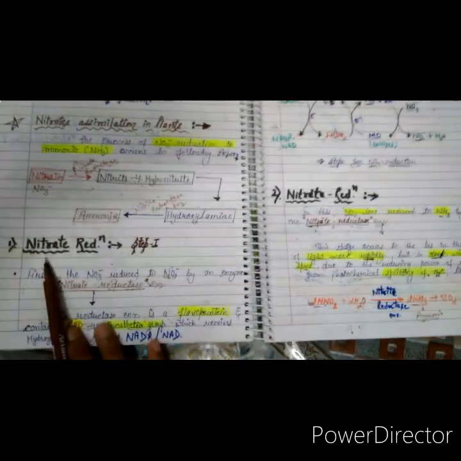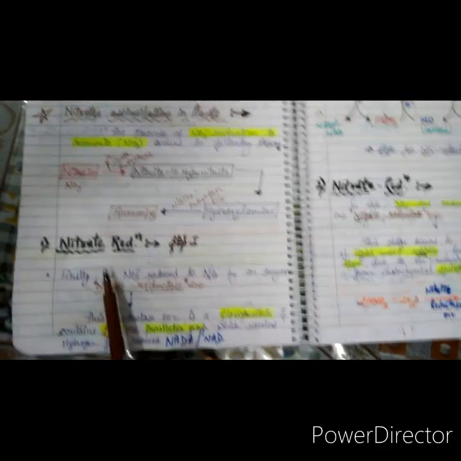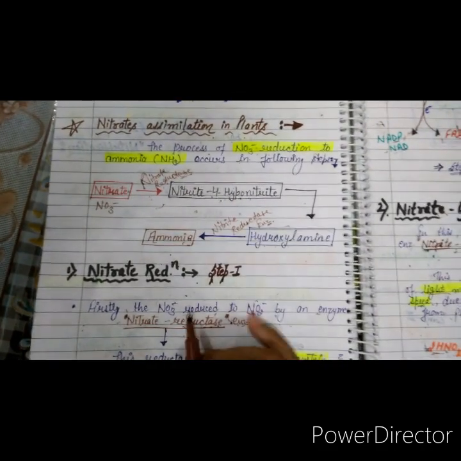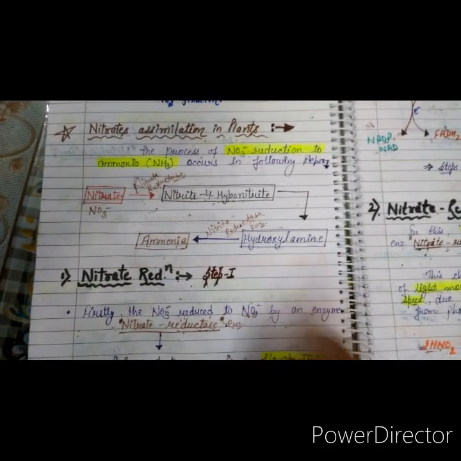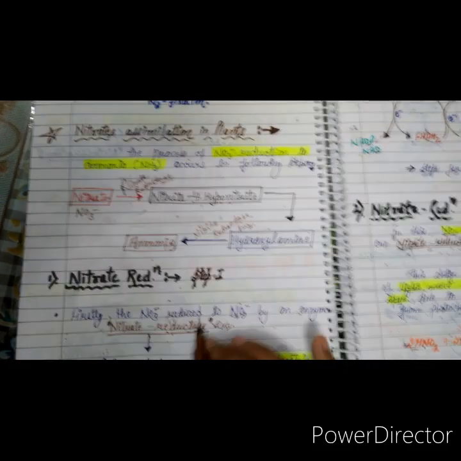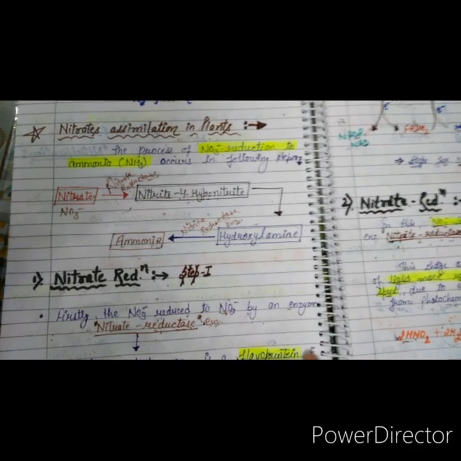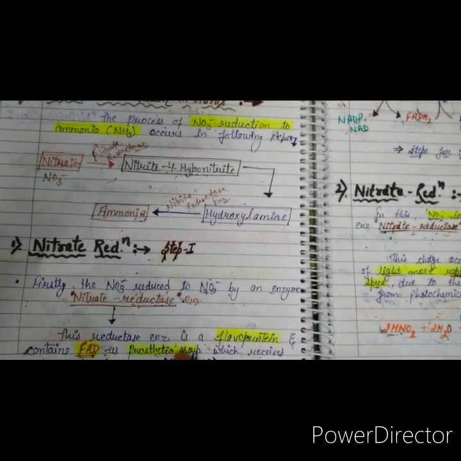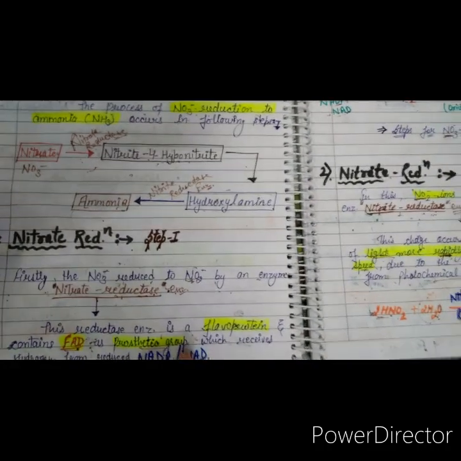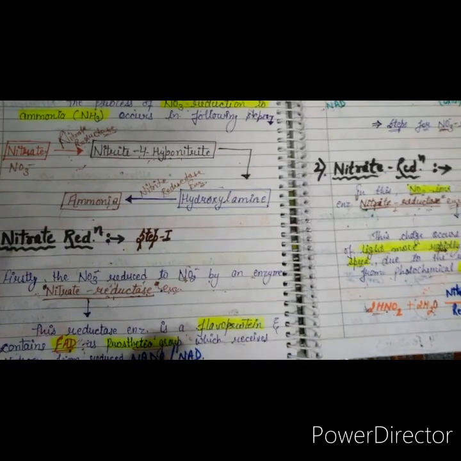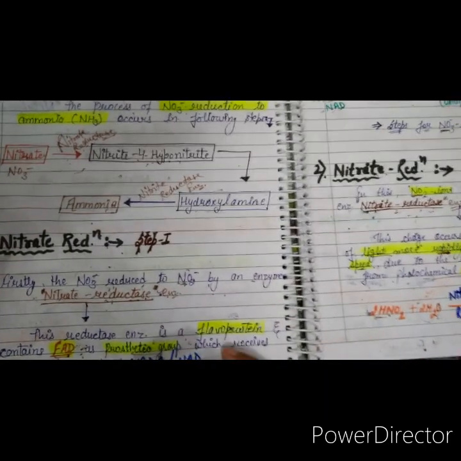Let me start with step 1, nitrate reduction. Firstly, nitrate is reduced to form nitrite by the specific enzyme nitrate reductase, and this enzyme is a flavoprotein. Is that clear? This enzyme also contains FAD and Mo. FAD stands for flavin adenine dinucleotide and acts as a prosthetic group.